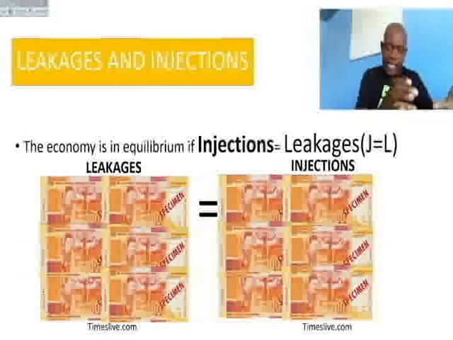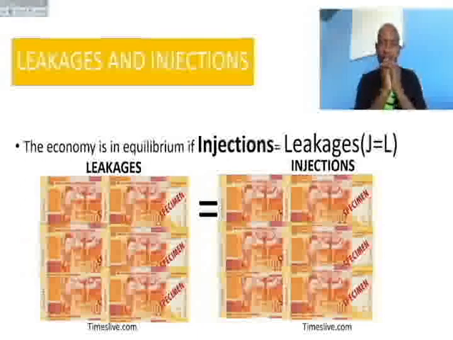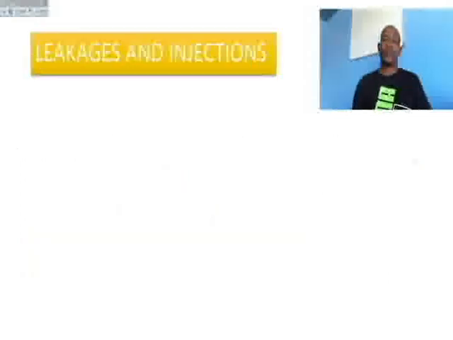So we said the economy is in equilibrium if injections are equal to leakages. So we have 1,200 here. This money is 1,200. It is equal to, this one is also 1,200.